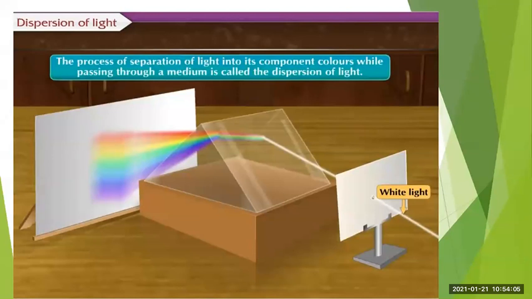So this process is called the dispersion of light. The meaning of dispersion is separation. So how can you define the dispersion of light? The process of separation of light into its component colors while passing through a medium is called the dispersion of light.